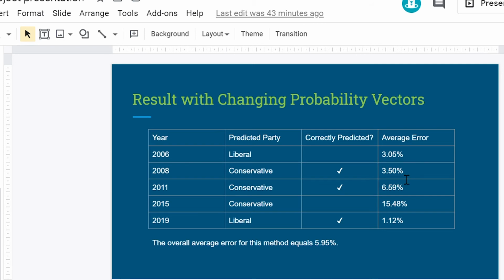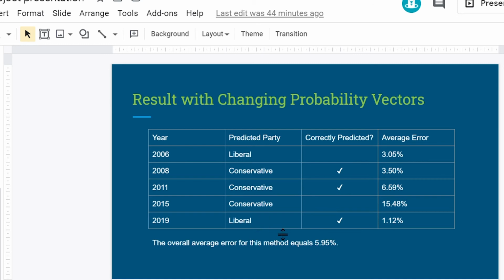is 3.50%. 2011 is also correctly predicted. The Conservatives won the election, which was also correctly predicted. 2015, not correctly predicted.